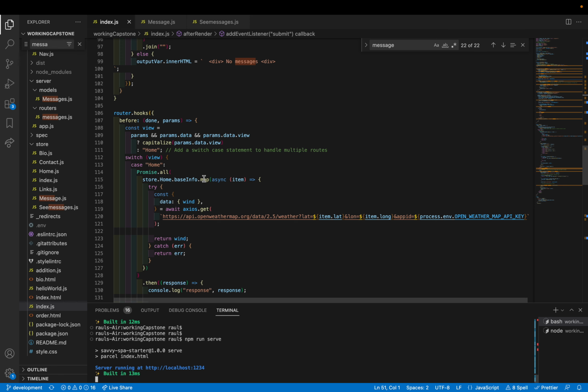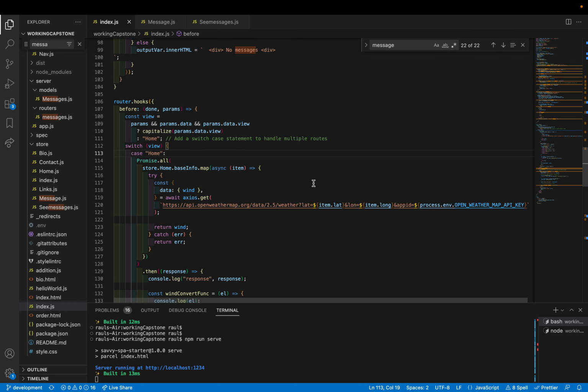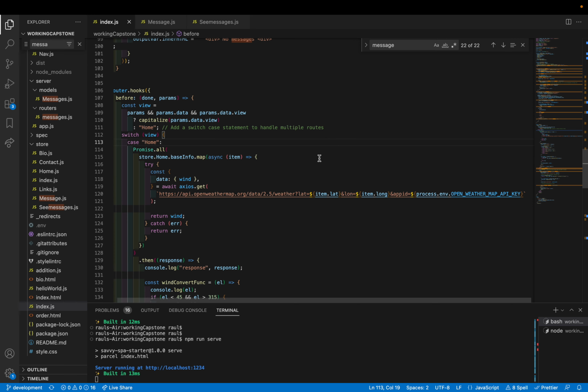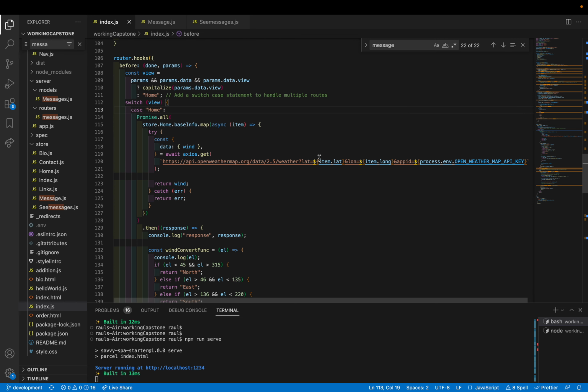However, I found out that .map doesn't pay attention to the asynchronous order, so I had to use Promise.all to make this function work. That took me a couple of days of research, and I was about to ask for help, but I finally figured it out.